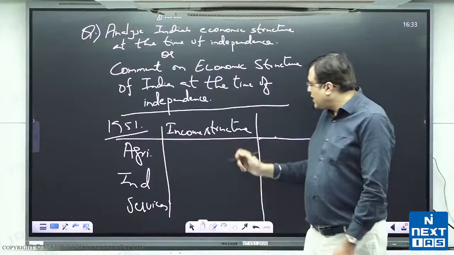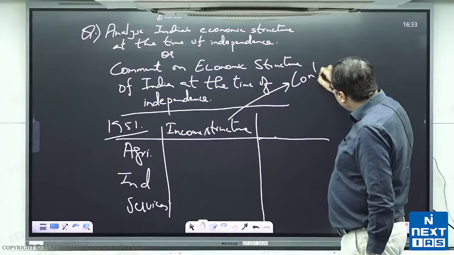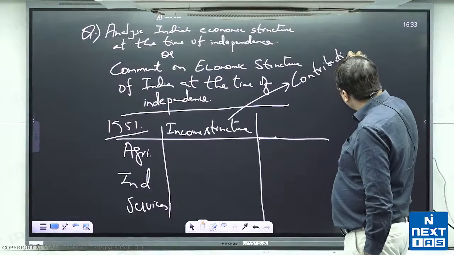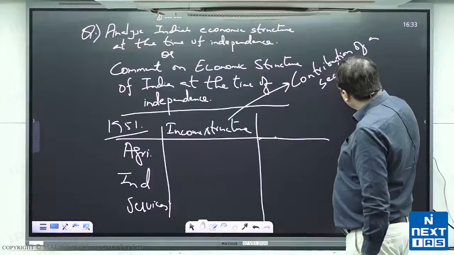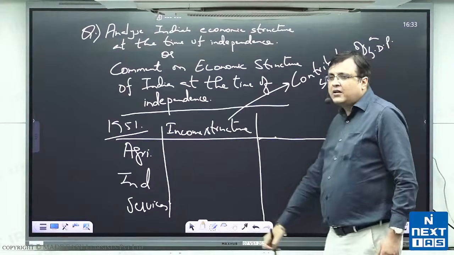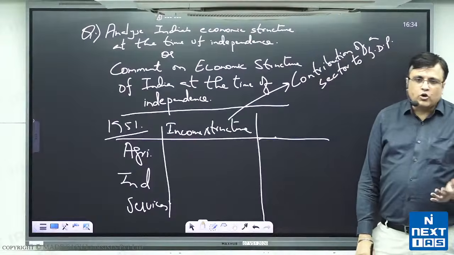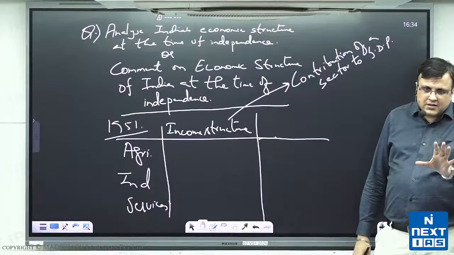Alright, so income structure, I repeat again, is contribution of a sector to GDP. That is income structure. Alright, and occupational structure is percentage of people employed in a particular sector.